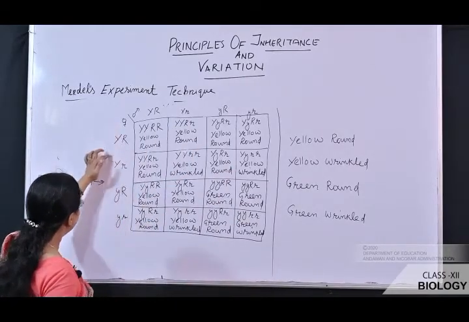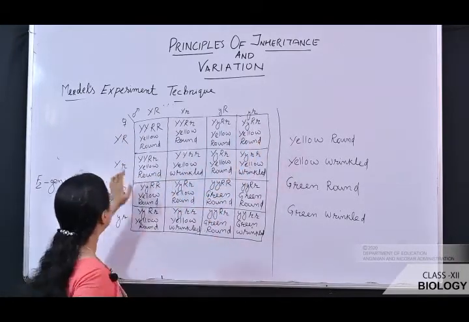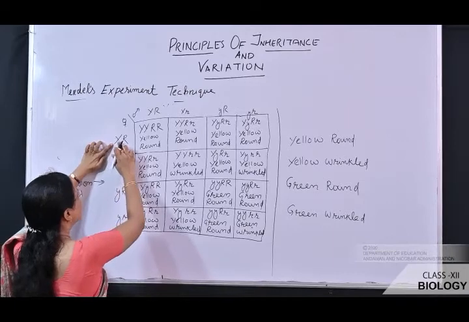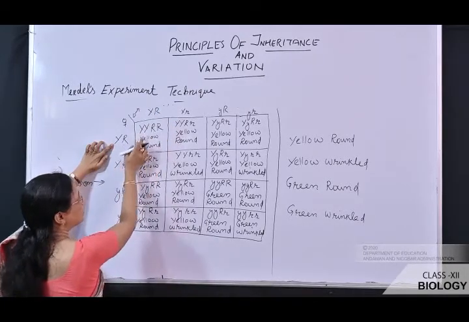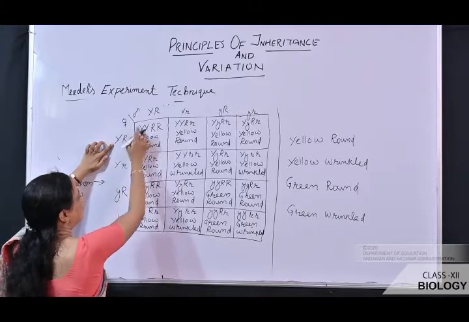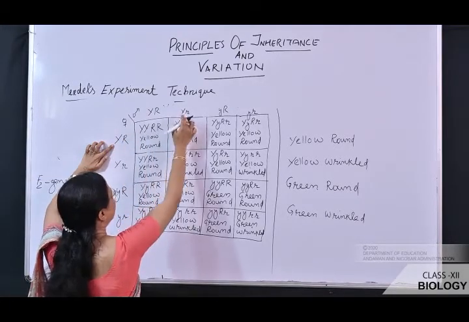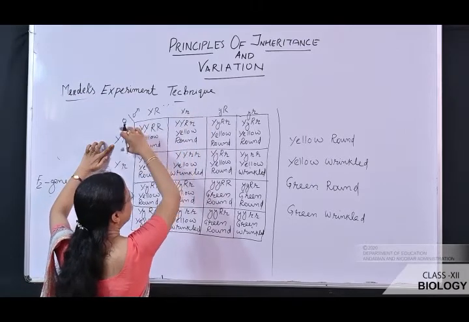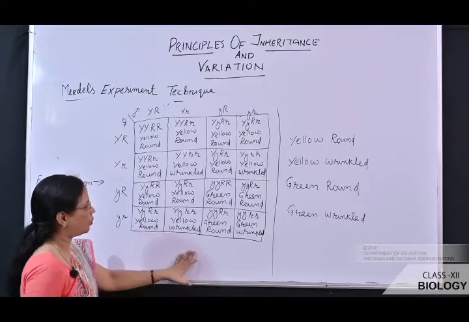We have written the female gametes over here and the male gametes over here. You see, this male gamete, when it fuses with the female gamete, produces capital YY, capital RR. So here capital Y, capital R, small r. Likewise you have to cross the entire Punnett square.